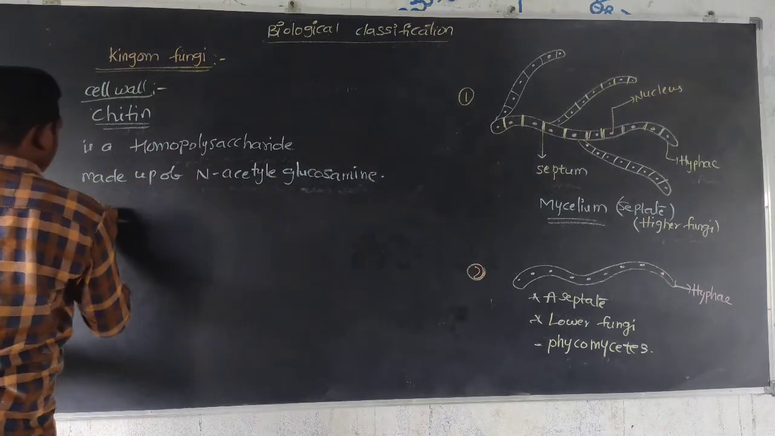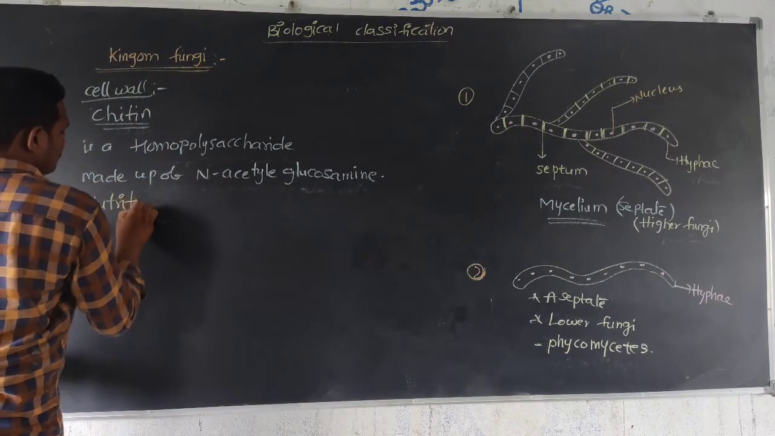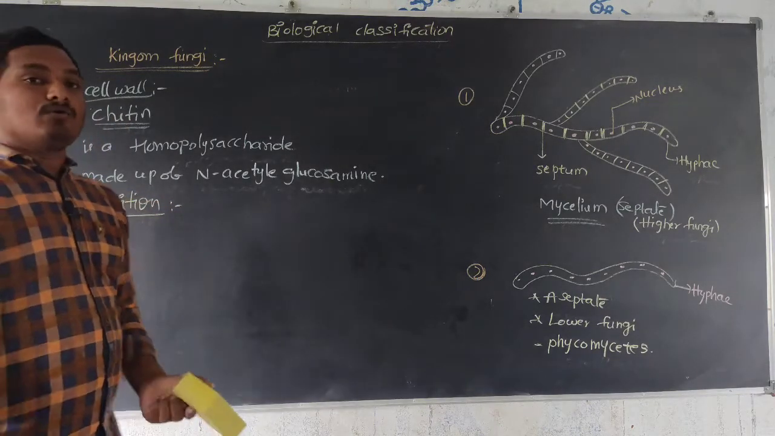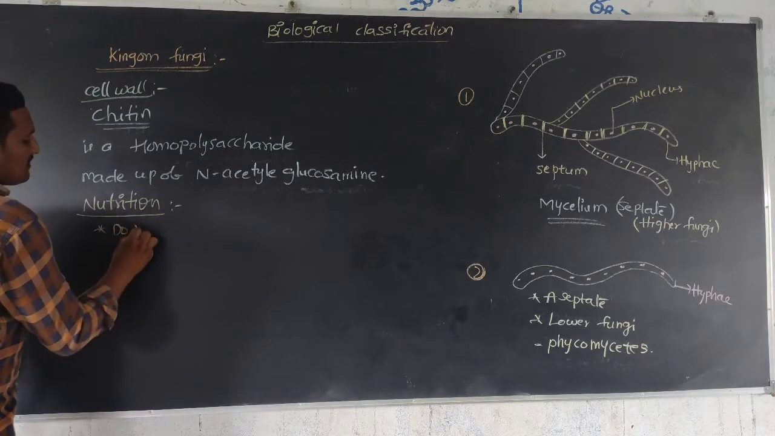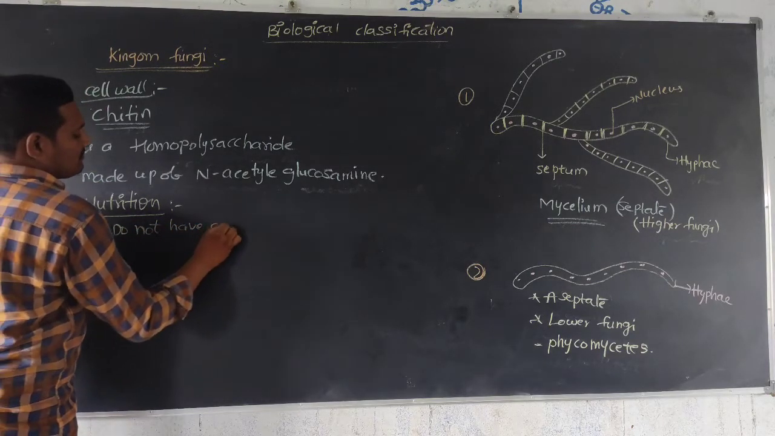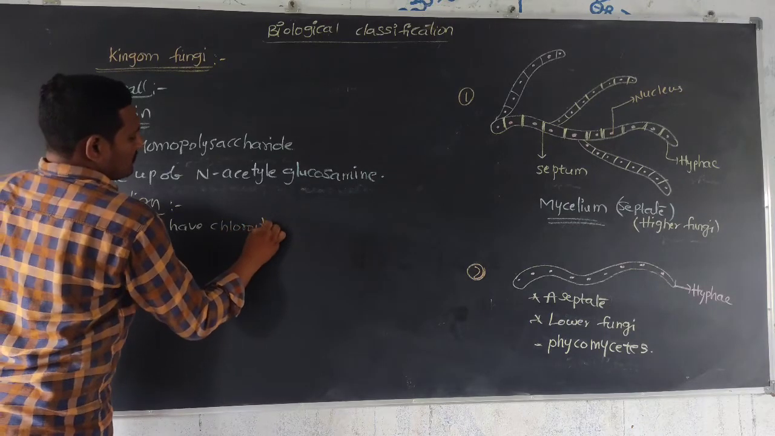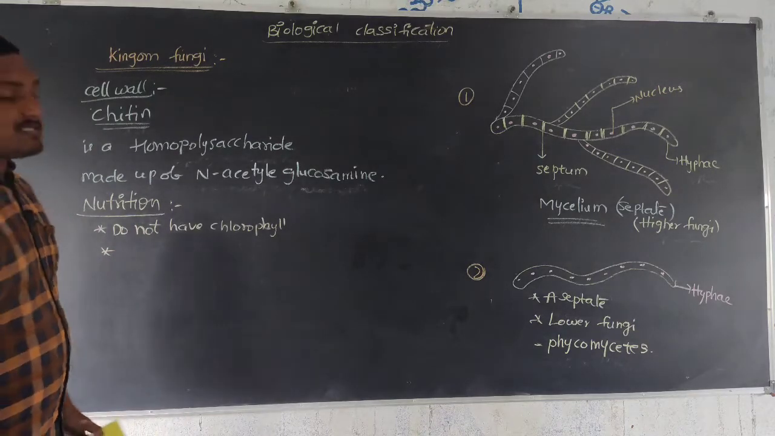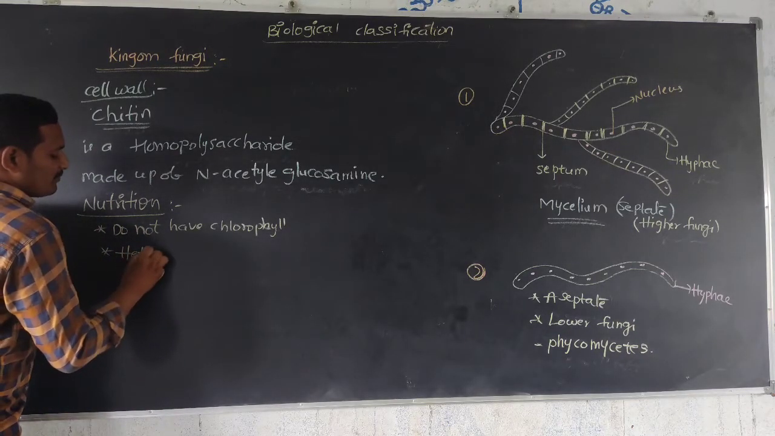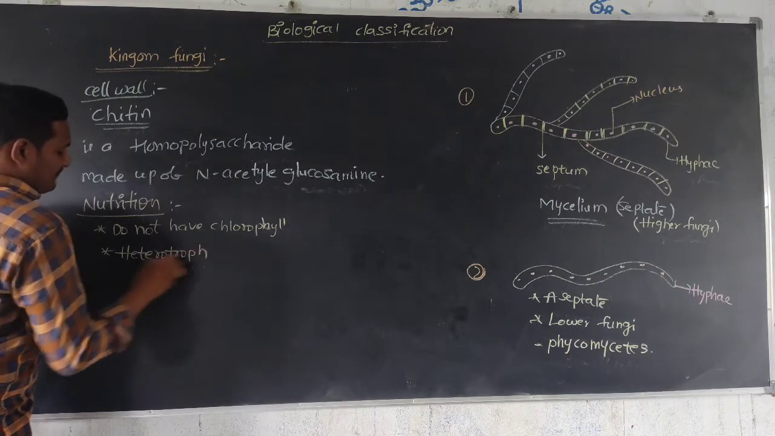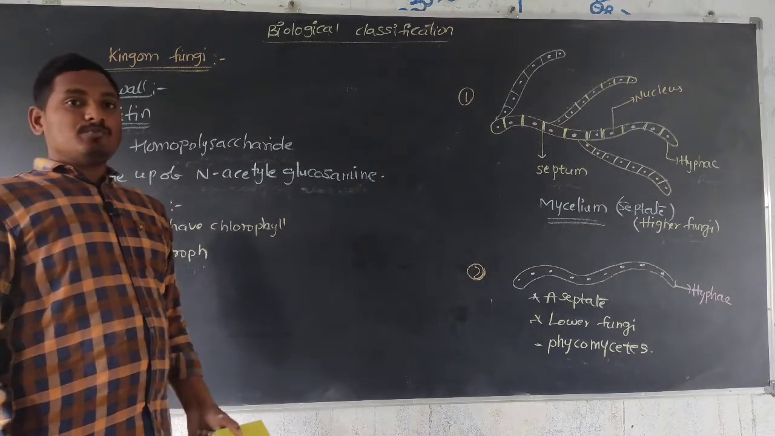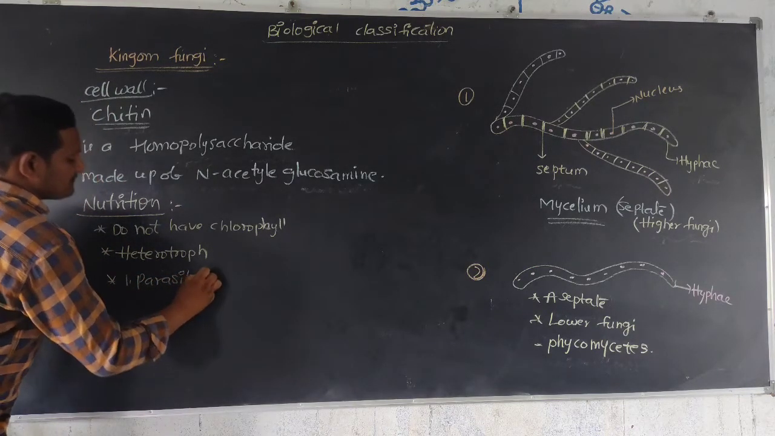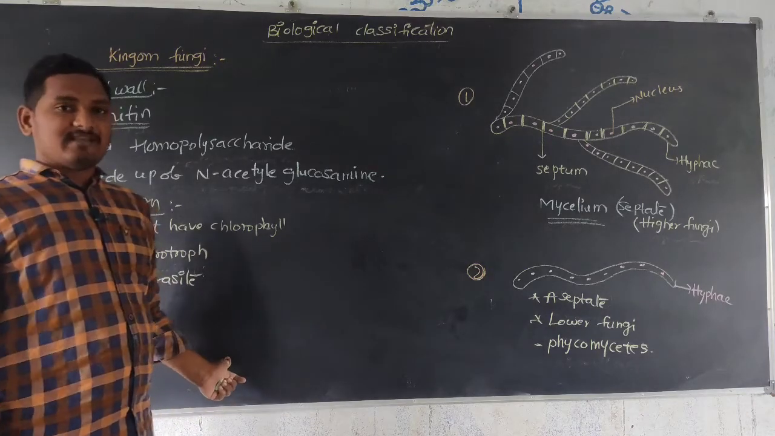Next, nutrition. Fungi mainly do not have chlorophyll. That's why they do not prepare their own food material. They are treated as heterotrophs. Among these heterotrophs, one is the parasite. It lives in the body of plants and animals.